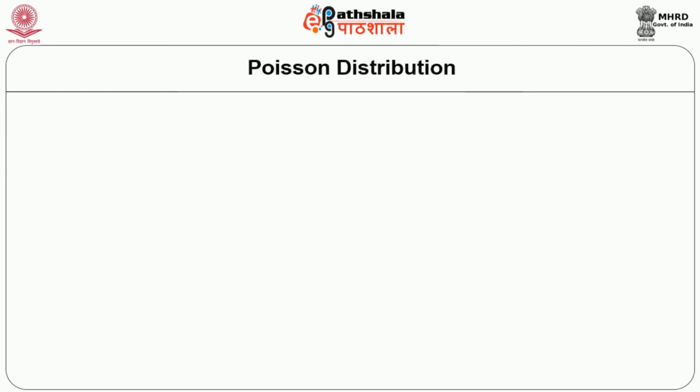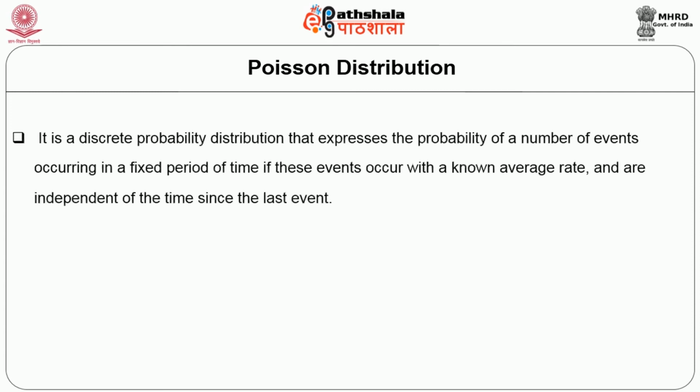Now let us understand the Poisson distribution. The Poisson distribution is a discrete probability distribution that expresses the probability of a number of events occurring in a fixed period of time, if these events occur with a known average rate and are independent of the time since the last event.